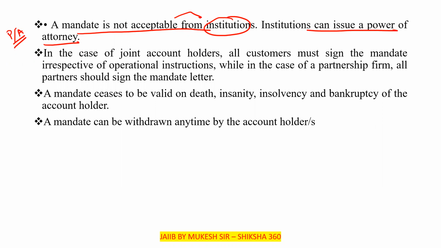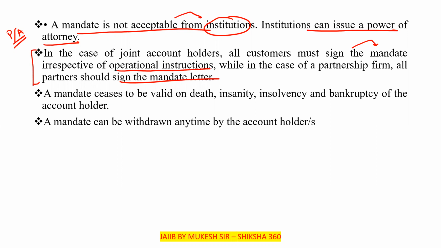In the case of joint account holders, all the holders of that account must sign the mandate irrespective of operational instructions. While in the case of a partnership firm, all partners should sign the mandate letter. So it depends on a case-to-case basis. In some accounts, you are also giving the power of attorney.